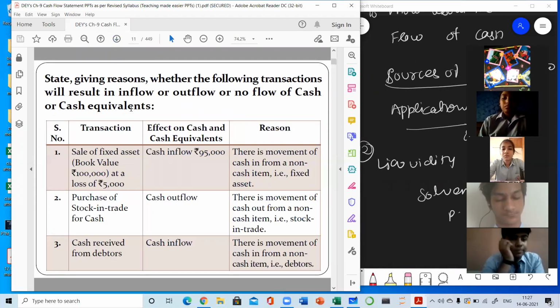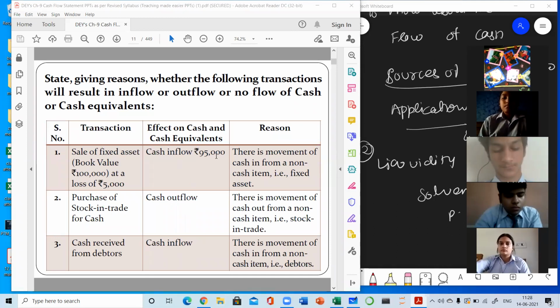Yes, we can analyze some of the transactions, like sale of fixed assets, book value 1 lakh at a loss of 5,000. It means there will be cash inflow. These transactions will be used in numericals, so try to understand here only. 95,000 will be inflow. Purchase of stock in trade for cash, so it will result in outflow.